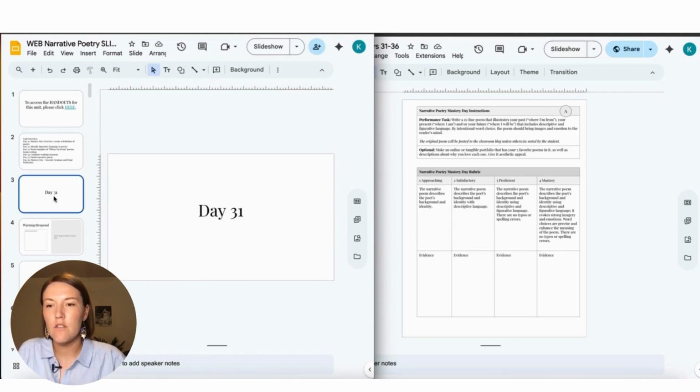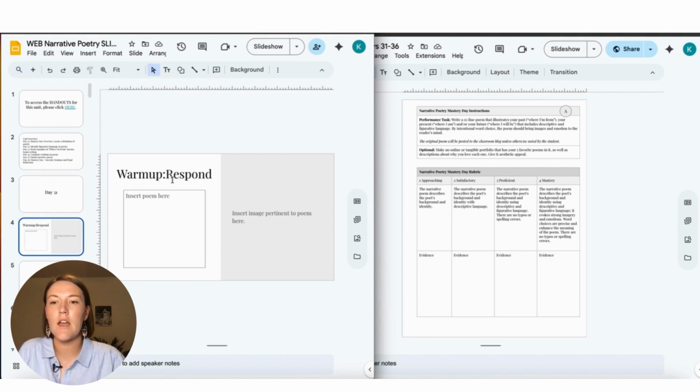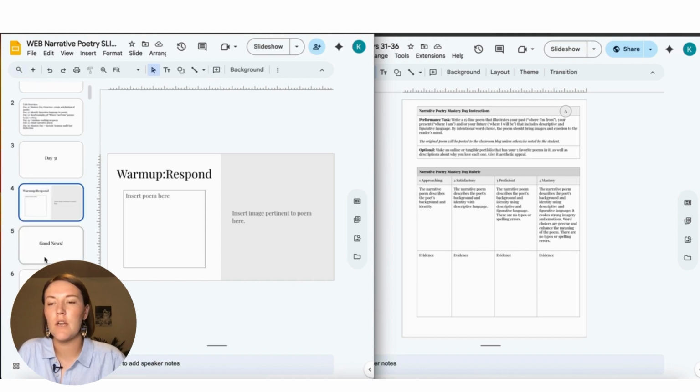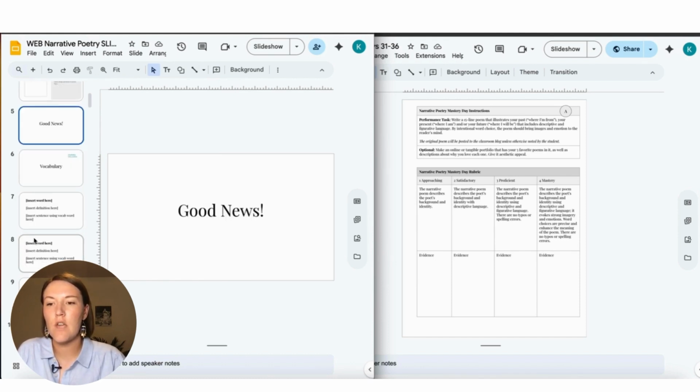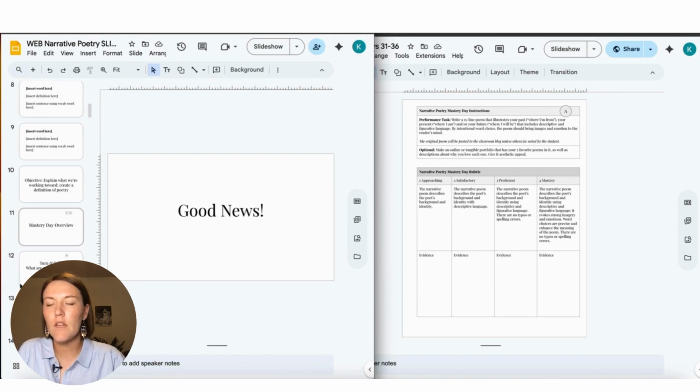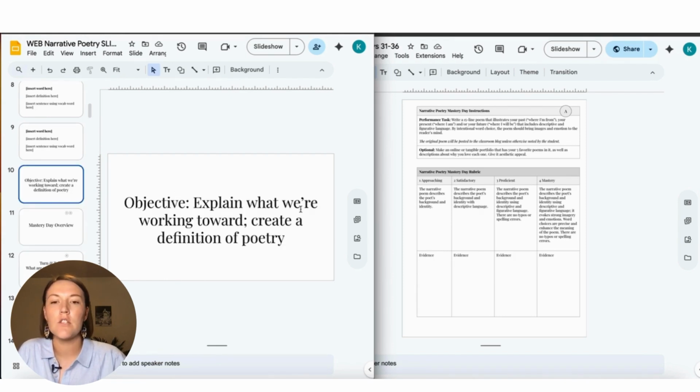So for day 31, the very first day of the poetry unit, I'm going to insert a poem here, and then I want to insert some image that has to do with that here, and I'm just going to have them respond to it in their composition notebooks. We'll do good news and 3 vocabulary words. And then our daily objective is to explain what we're working toward and to create a definition of poetry.